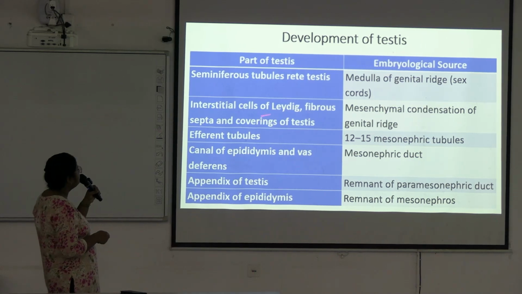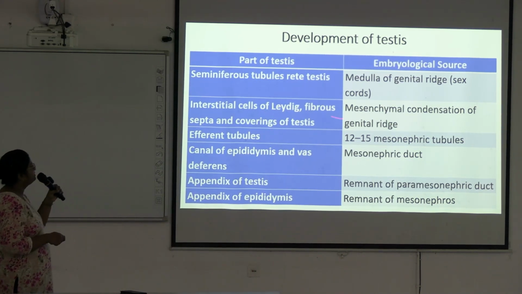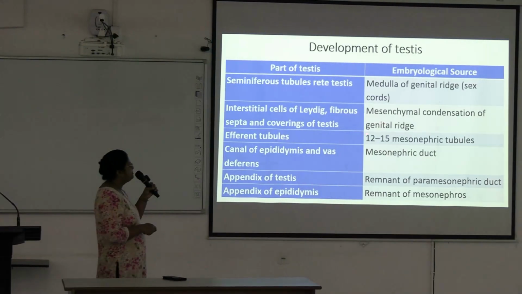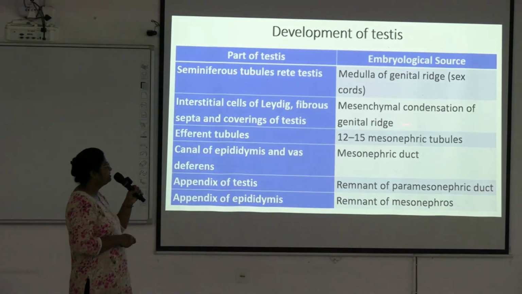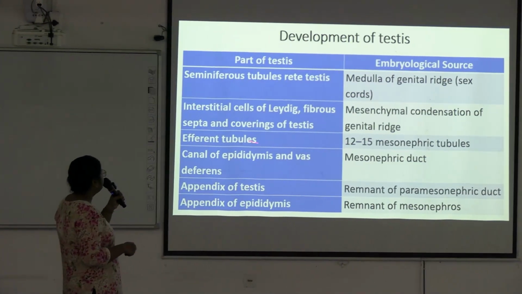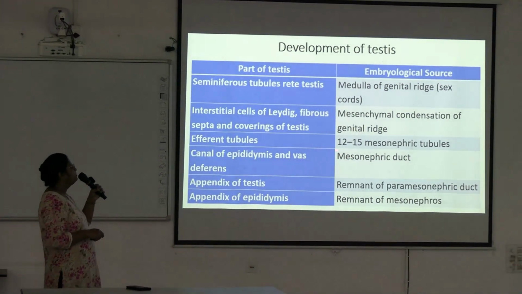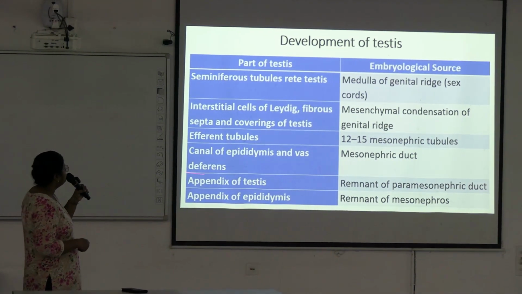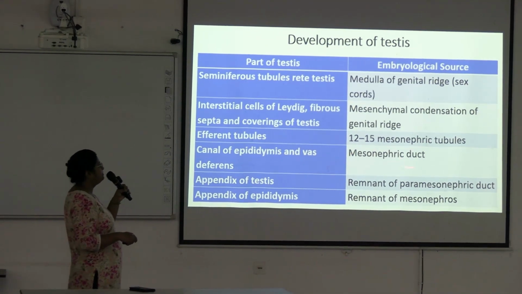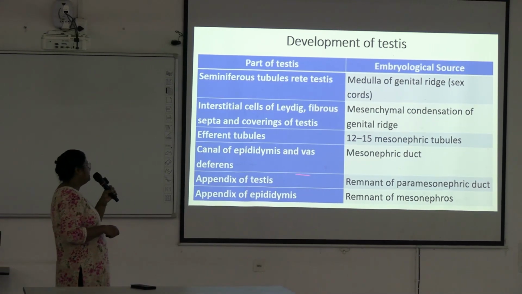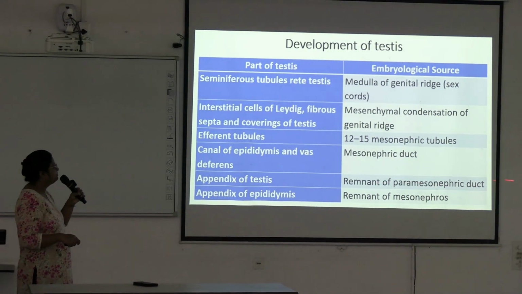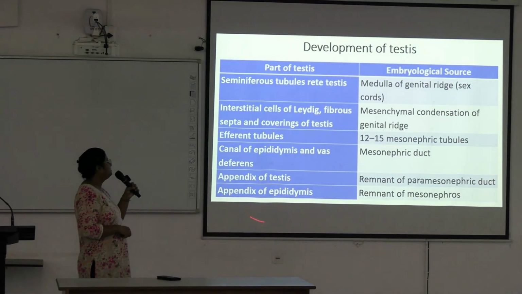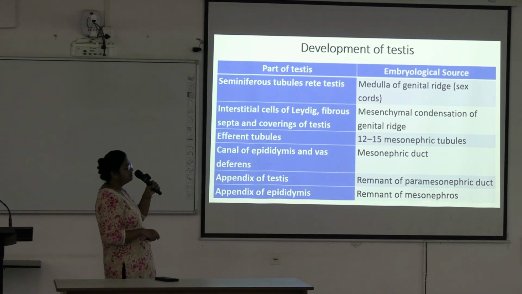Interstitial cells of Leydig, fibrous septa and coverings of testis develop from mesenchymal condensation of the genital ridge. Efferent tubules develop from 12 to 15 mesonephric tubules. Canal of epididymis and vas deferens develop from mesonephric duct. Appendix of testis is from remnant of paramesonephric duct and appendix of epididymis from remnant of mesonephros.